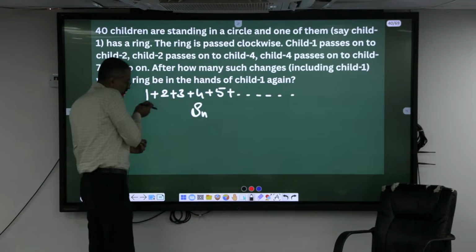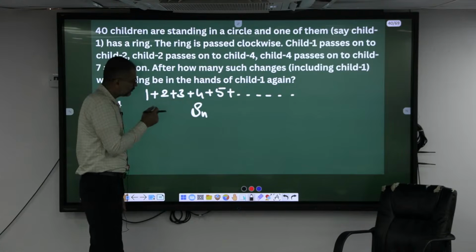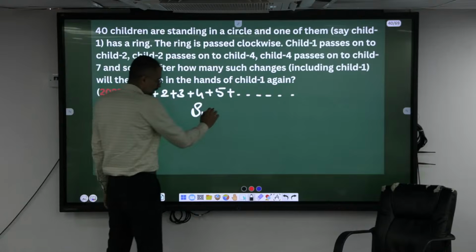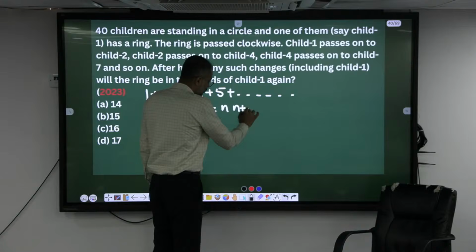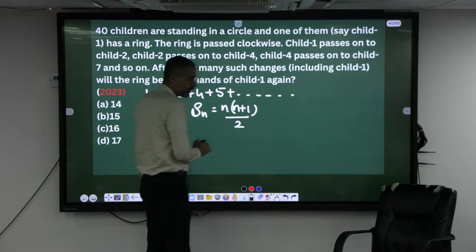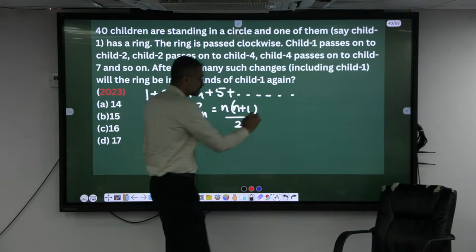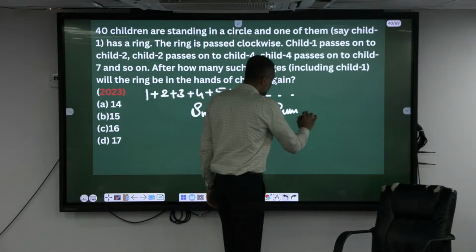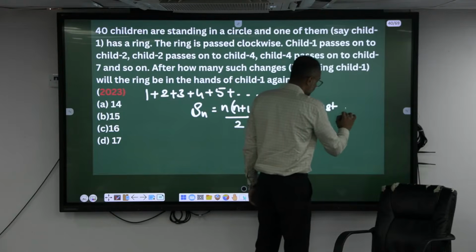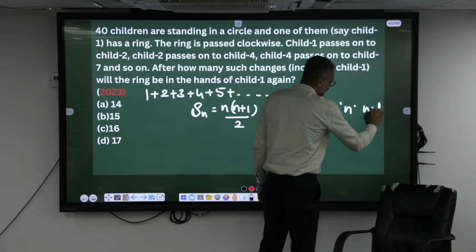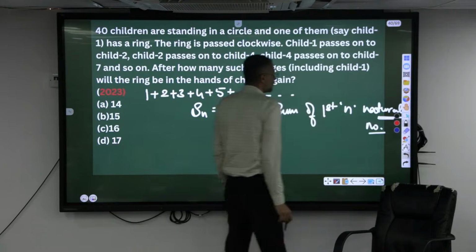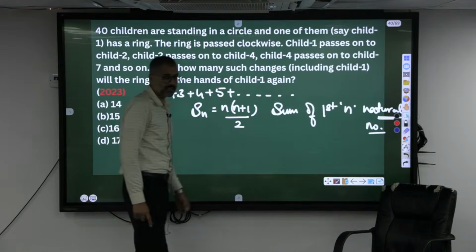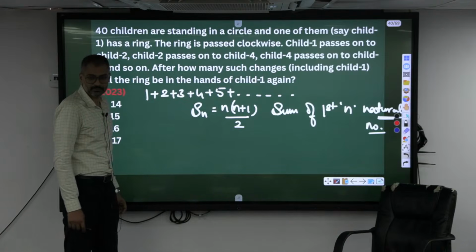First n means I have to start from the first one. 1 plus 2 plus 3 plus, if I keep on adding, the Sn is equal to n into n plus 1 by 2. Do all this in the number system in a detailed way. Sum of first n natural numbers, n into n plus 1 by 2.